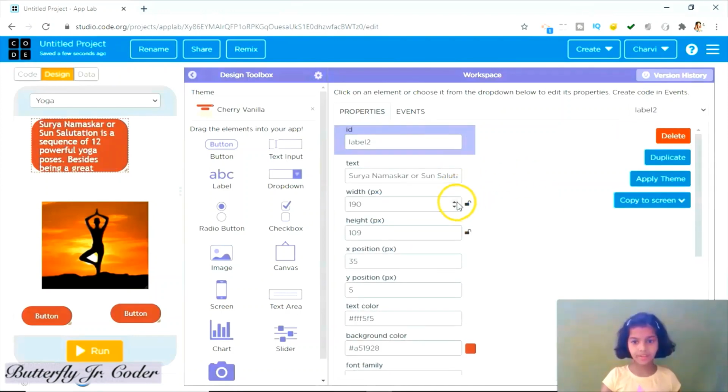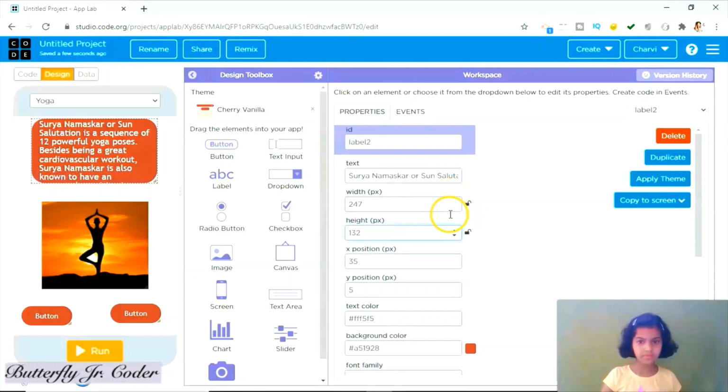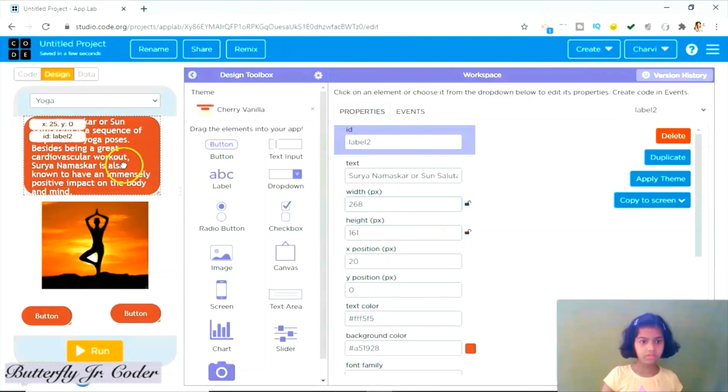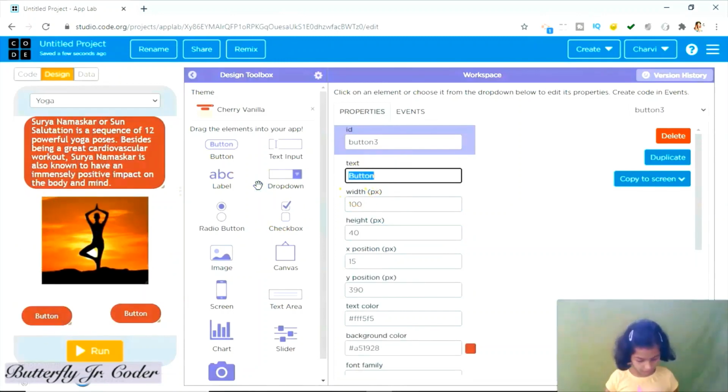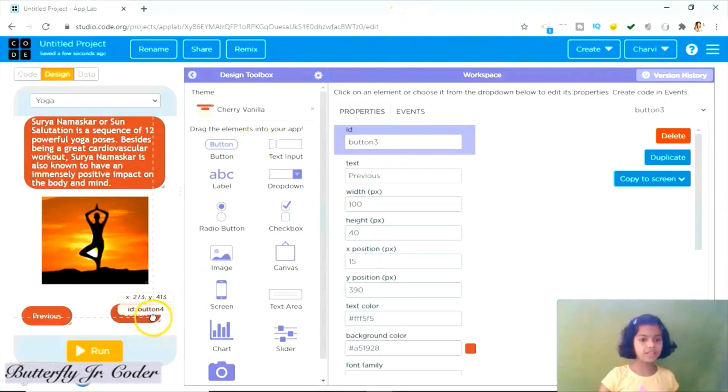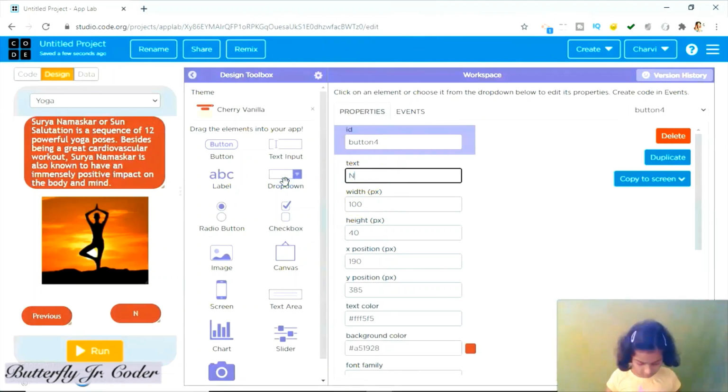Font size 18. Okay. Here should be previous and here should be next.